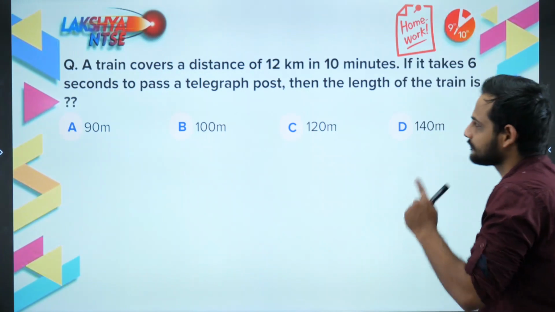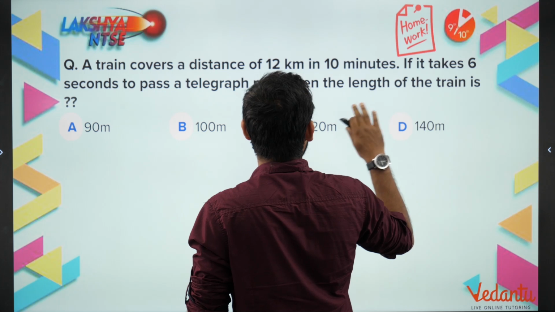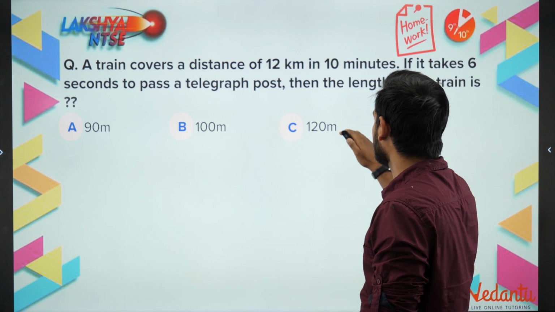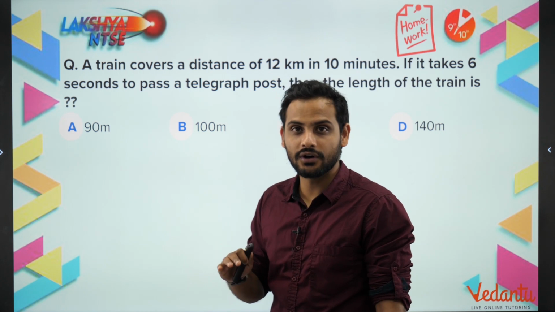So as I have told you, today we'll be talking about arithmetic reasoning, coding and decoding. So let's move ahead with that topic. But before that, as all of you know, I have given you one homework in the last class, right? So let's look at the homework. What is the homework? A train covers a distance of 12 km in 10 minutes. If it takes 6 seconds to pass a telegraph post, then find out the length of the train.